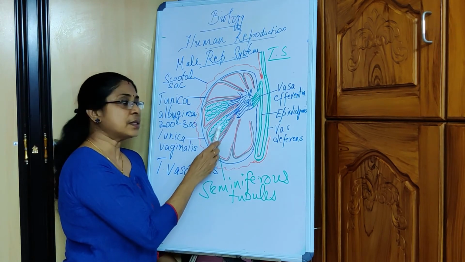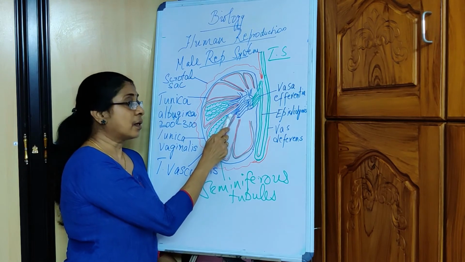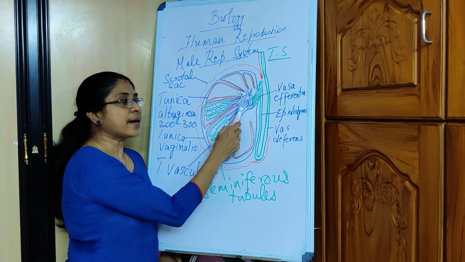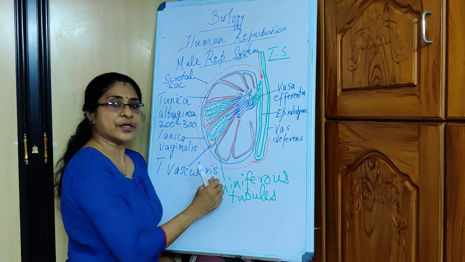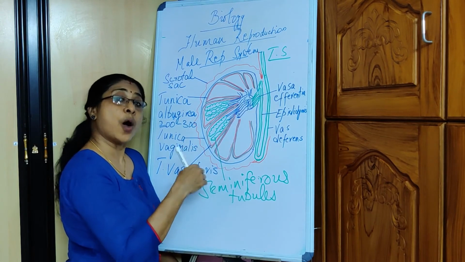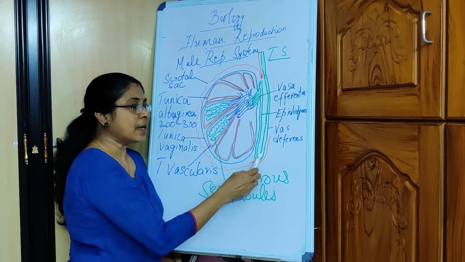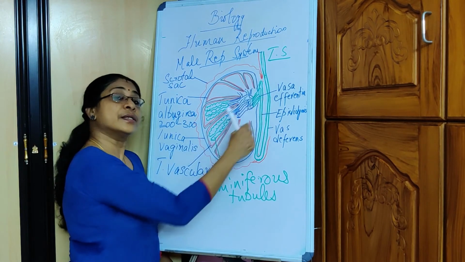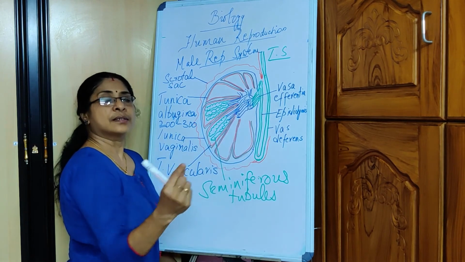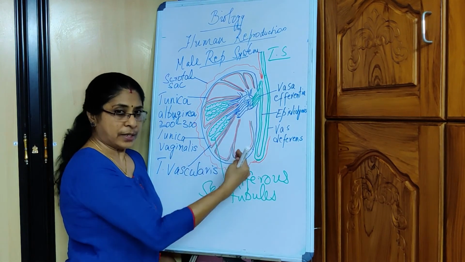The one that is outside the testes begins with the epididymis, continues as the vas deferens, and there are a few more structures that will be taught to you later on.